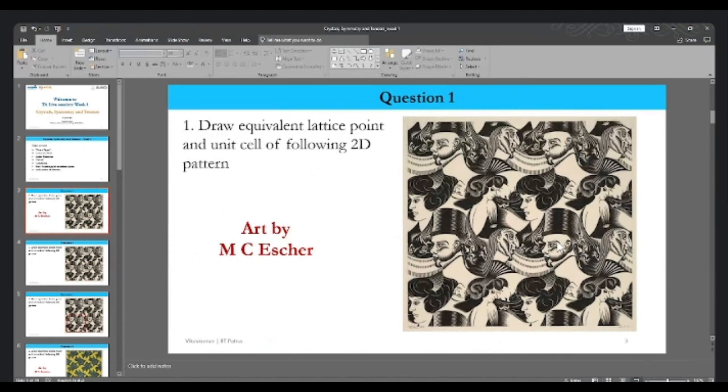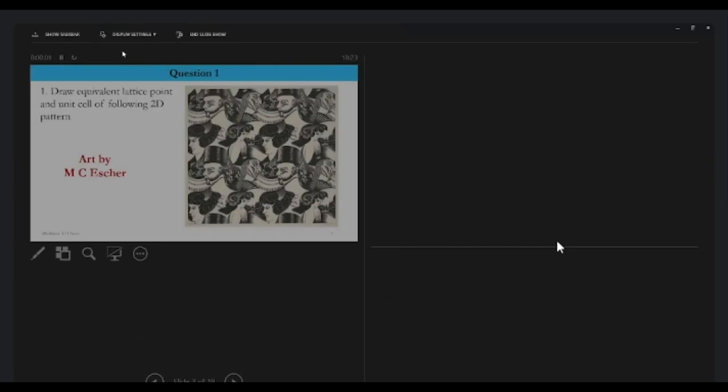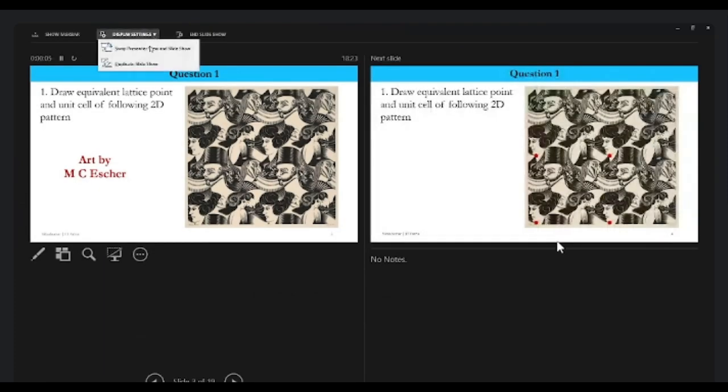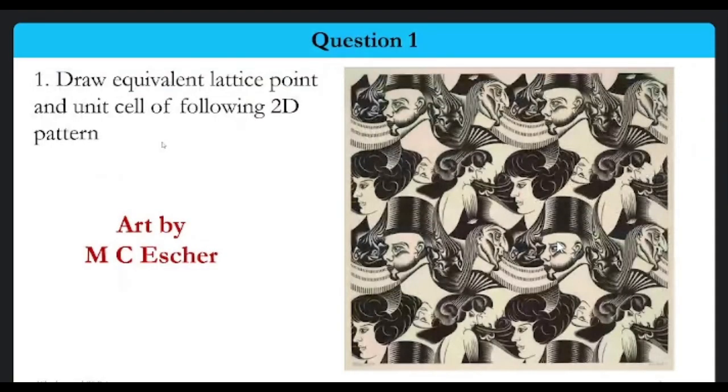Let me make it full screen. Pardon me for that. So here, this is one of the beautiful pictures by M.C. Escher. He is a very famous artist for this particular type of drawing.